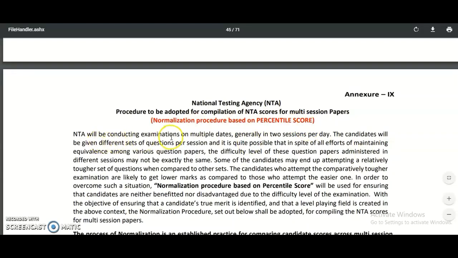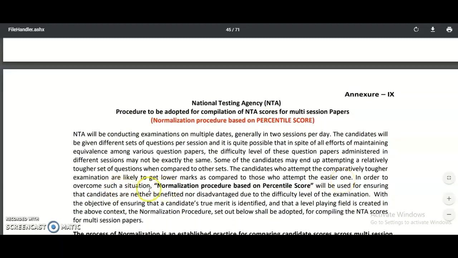That means NTA conducts examinations on multiple dates, generally in 2 sessions per day. The candidates are given different sets of questions per session, and it is quite possible that, in spite of all efforts at maintaining equivalence among the various question papers, the difficulty level of the papers administered in different sessions may not be exactly the same. Some candidates may end up attempting a relatively tougher set of questions compared to other sets. So candidates who attempt the comparatively tougher examination are likely to get lower marks than those who attempt the easier one.